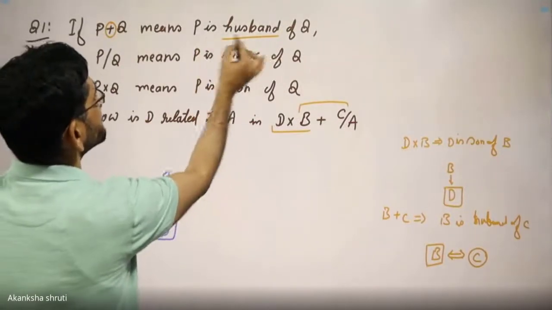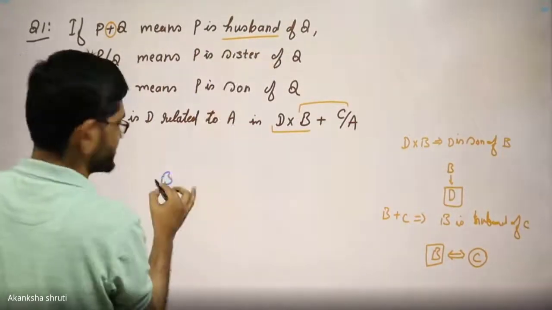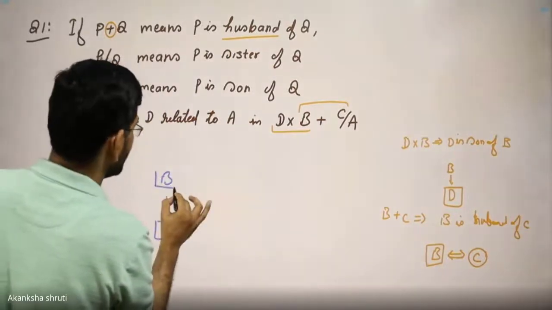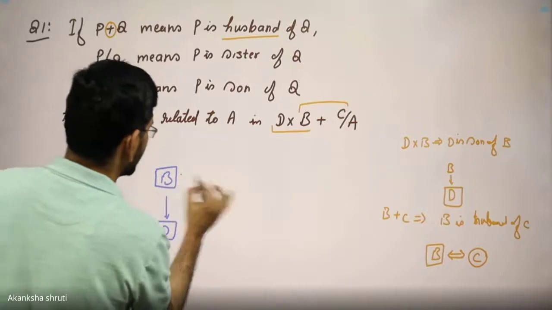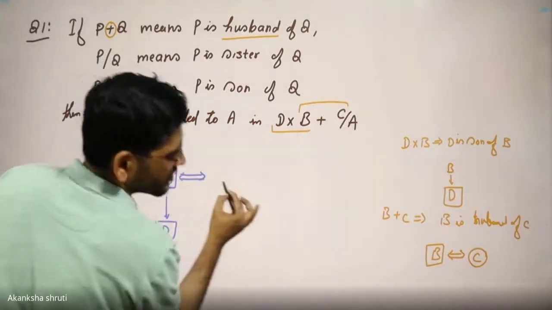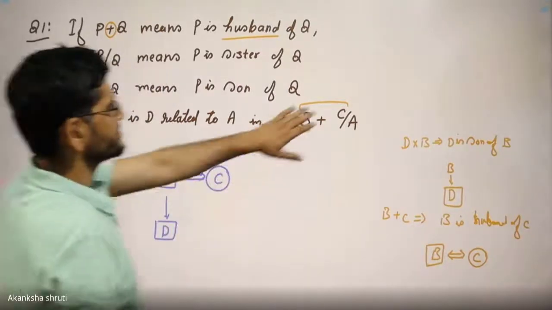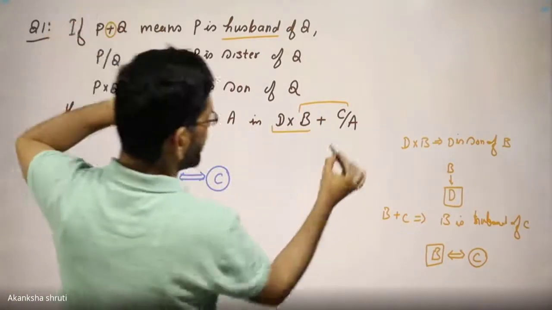So club it: whatever B was there, the same B is here also, and it is being married to C. Okay, this much is over, but still one more is there.